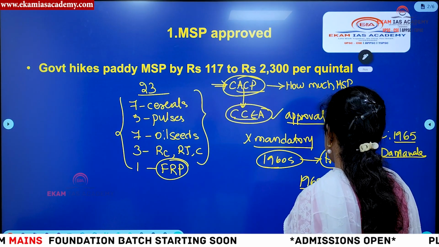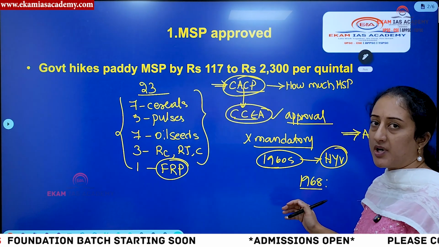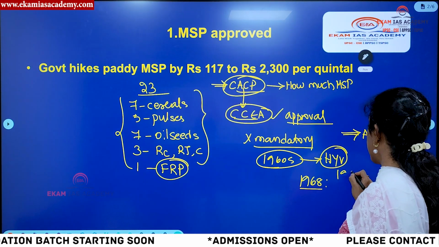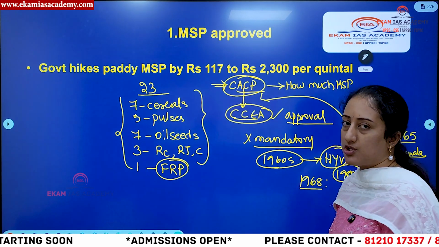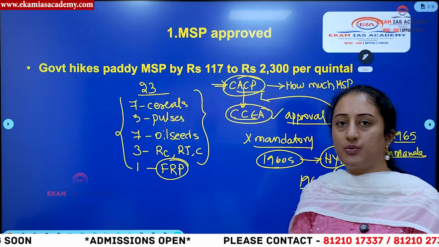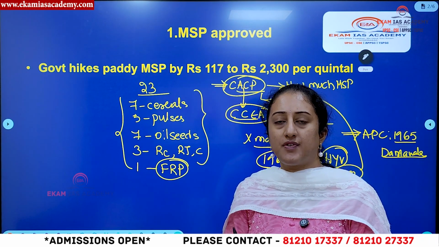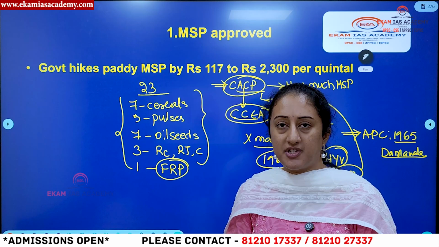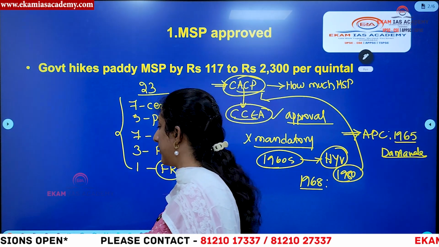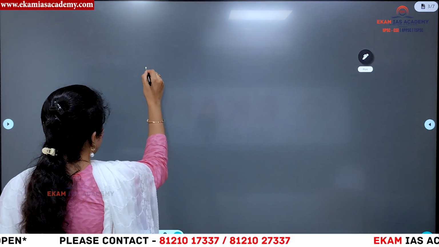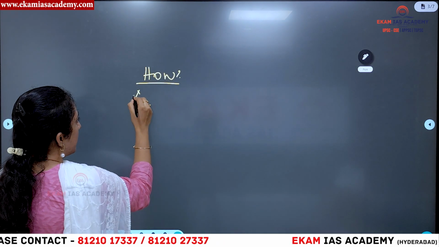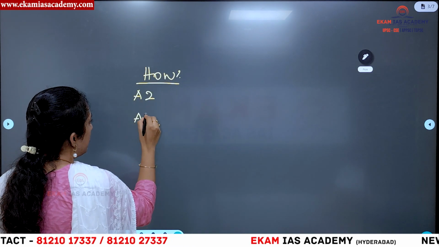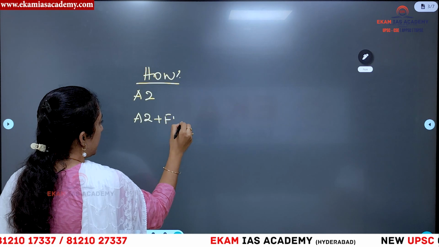There is a commission that was created to regulate the prices, and finally in the 1980s we have this particular commission called the Commission on Agriculture Costs and Prices. This is going to be the organization or attached office that will determine how much the MSP has to be. Then another thing you need to understand is how MSP is being calculated by CACP. To understand how they calculate, you need to understand 3 different terms: A2, A2 plus FL, as well as C2.